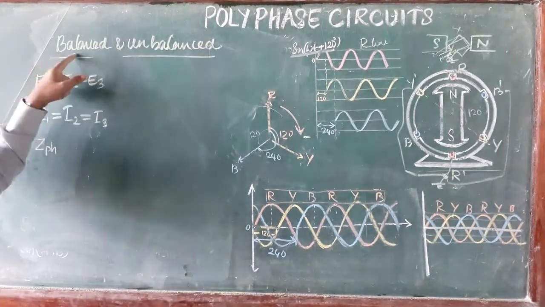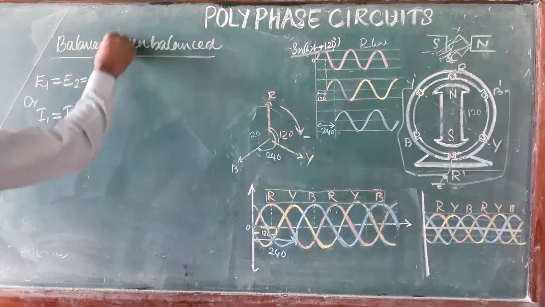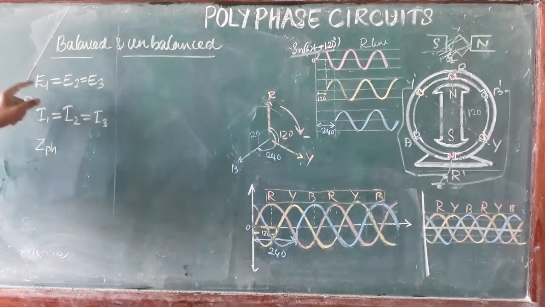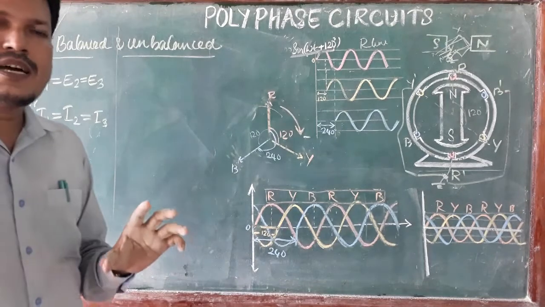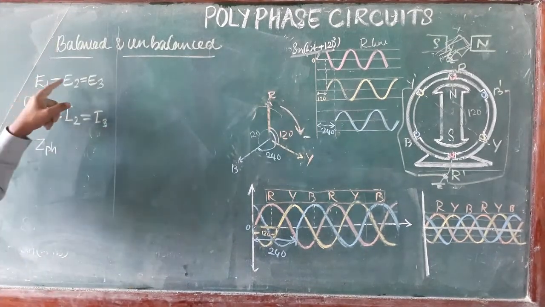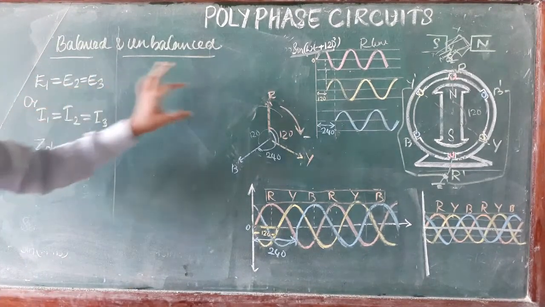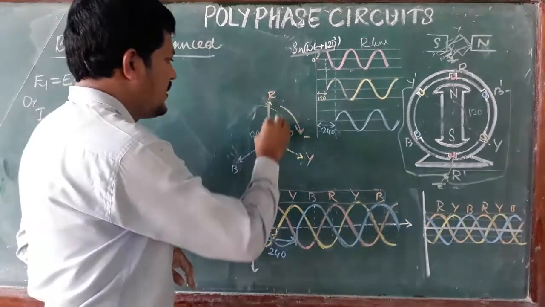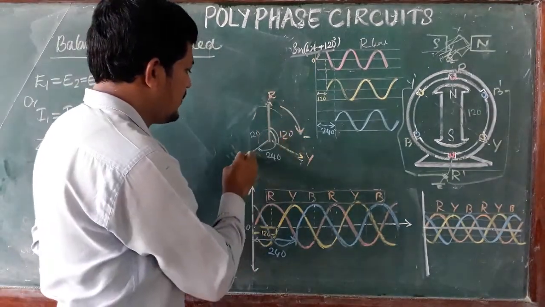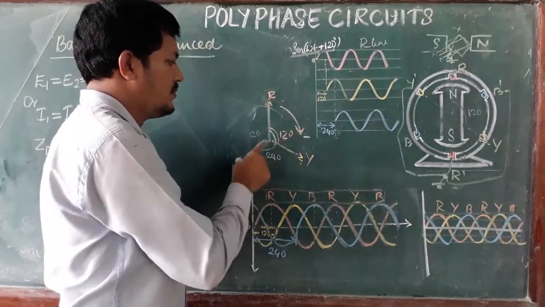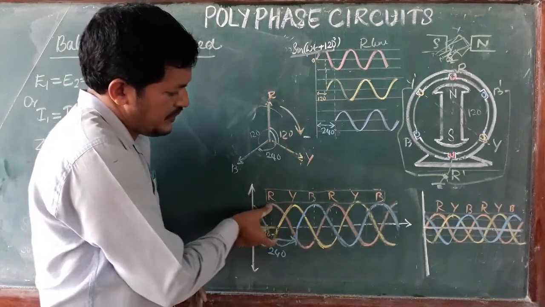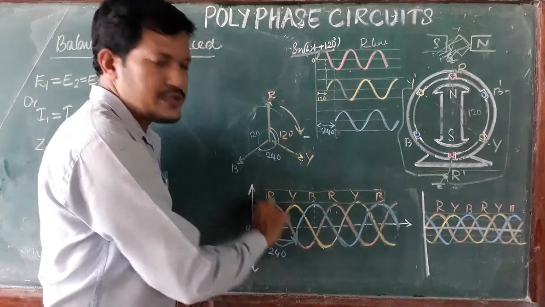Balanced and unbalanced condition. Here balanced means the voltages in the three phases are equal. Suppose E1 equal to E2 equal to E3: the R phase, Y phase and B phase magnitudes are the same, the same peak values or amplitudes.